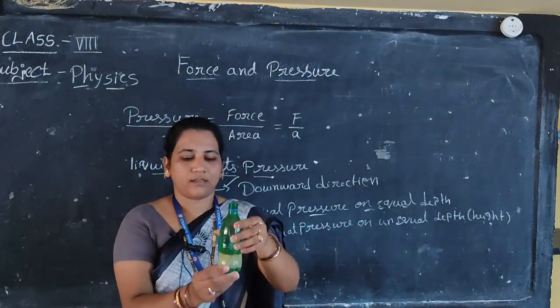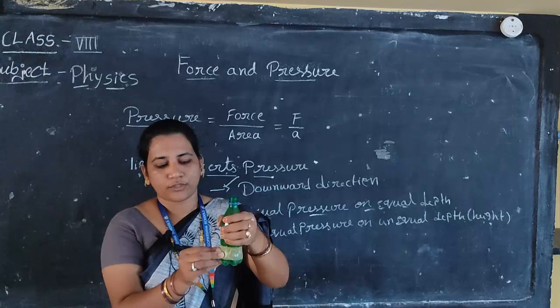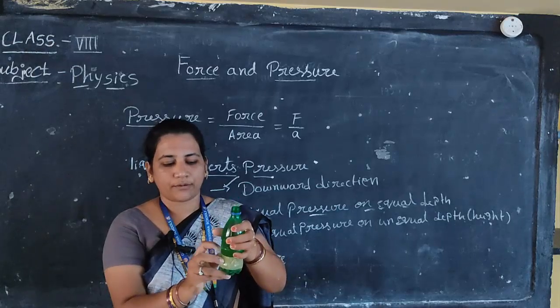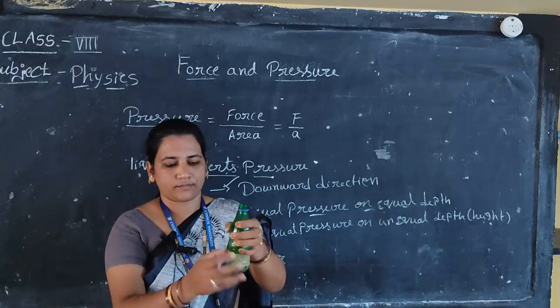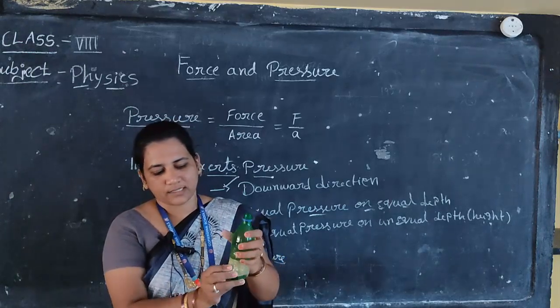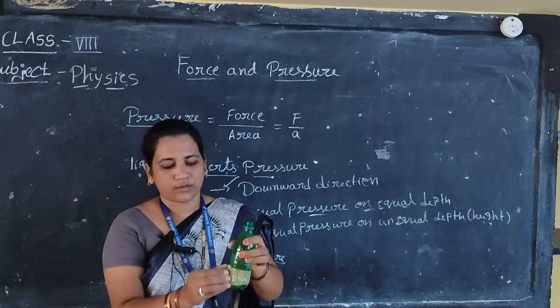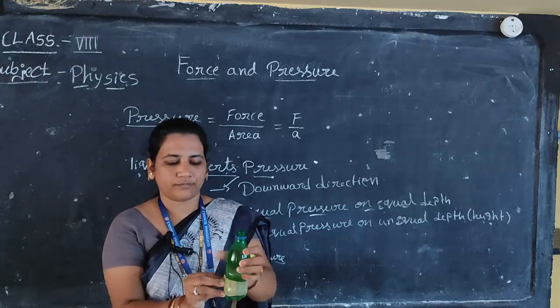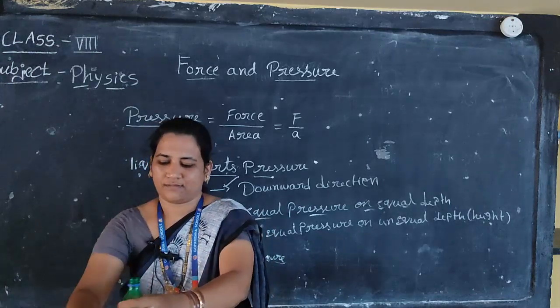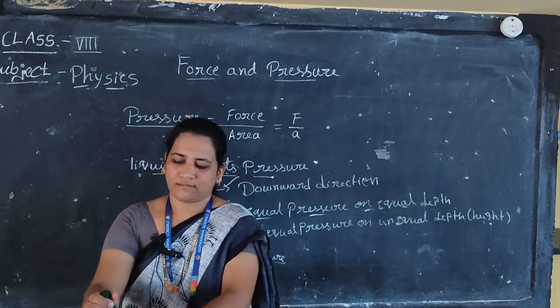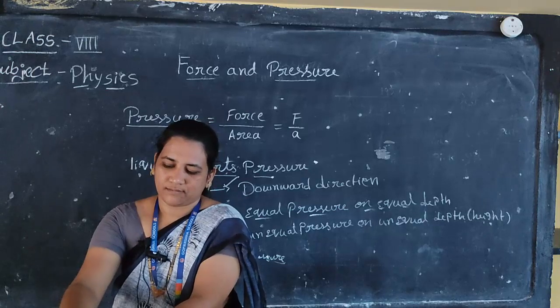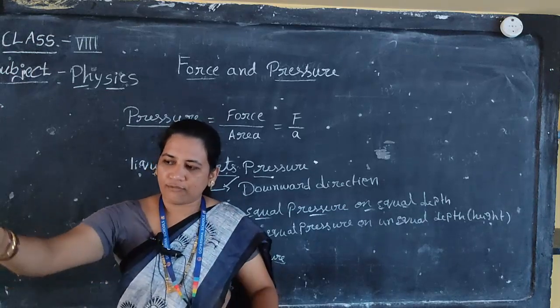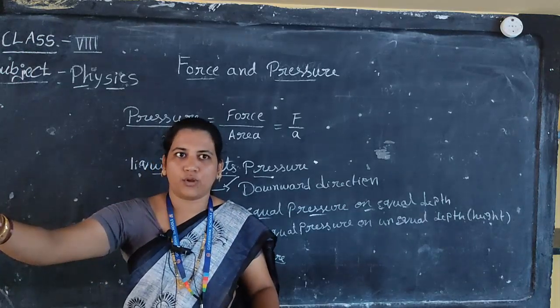After filling this, immediately you have to remove this plaster, so that we can observe equal force from each hole.